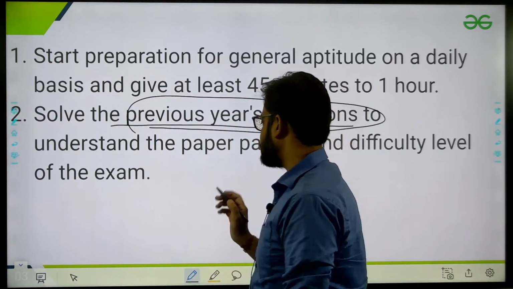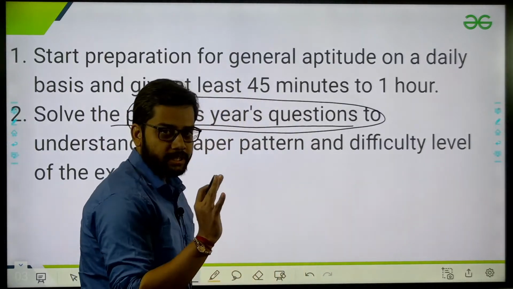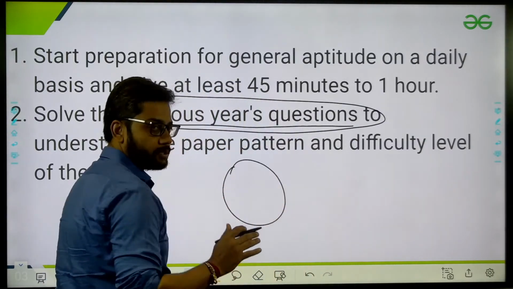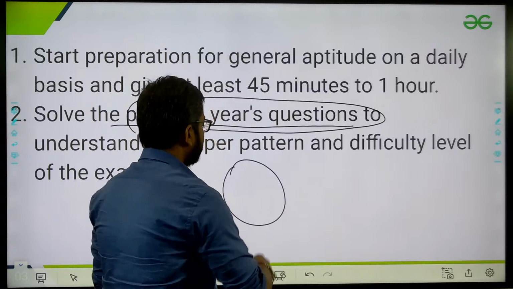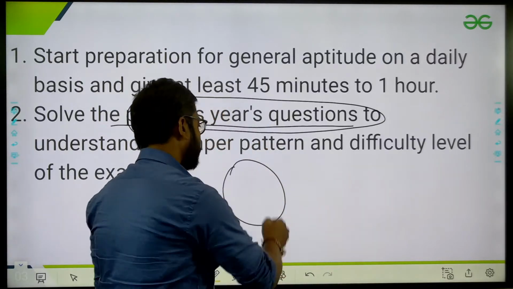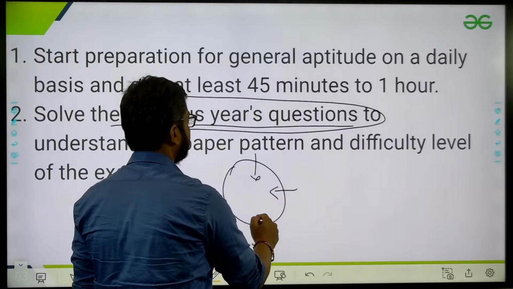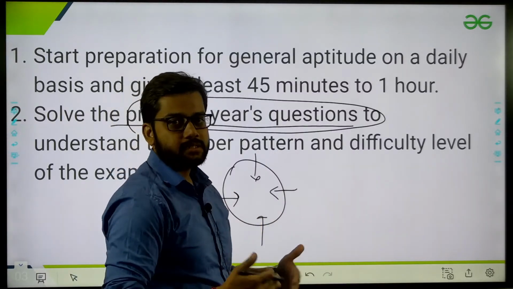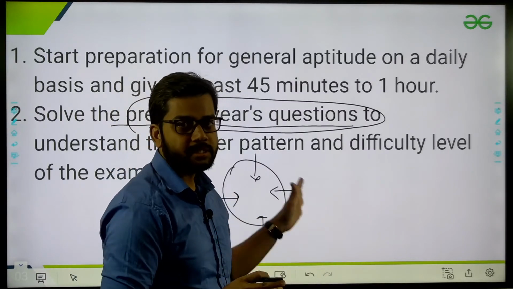Why I'm saying again and again, do you all have any idea about circular sitting arrangement questions? You know all about this, okay? So there are two types of question in circular sitting arrangement. The first one is very basic, like 6 to 8 people are sitting around, and there is a corresponding sitting arrangement. So these are easy questions.